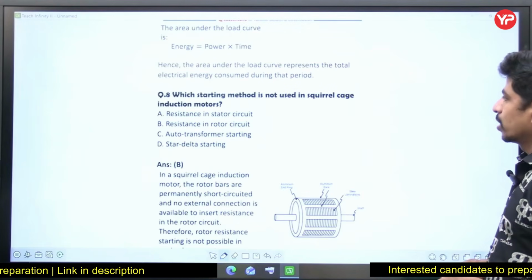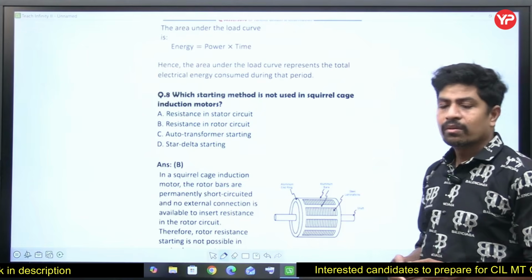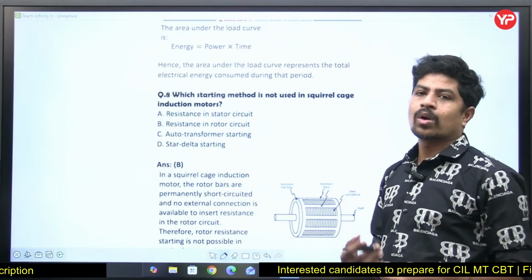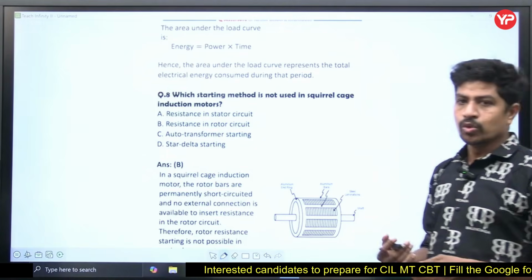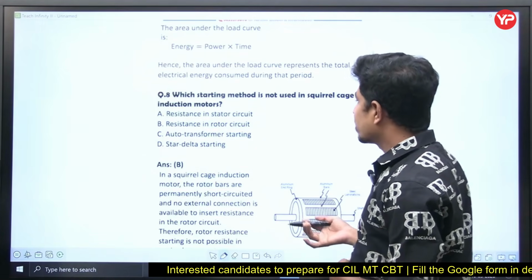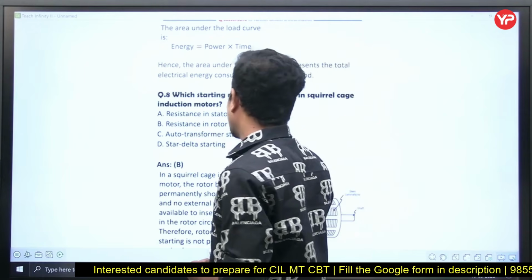Next question. Which starting method is not used in squirrel cage induction motor? We can use auto transformer starting or stator resistance control. This kind of methods will be used, but let's read the options. Resistance in the stator circuit can be used. Resistance in the rotor circuit can never be used.